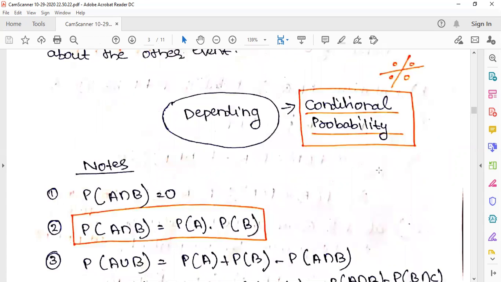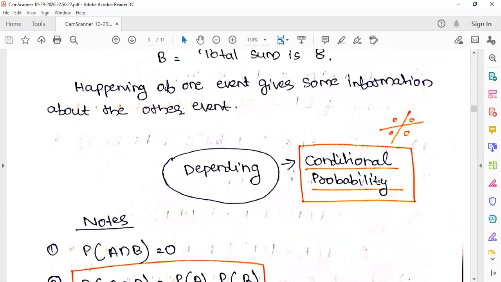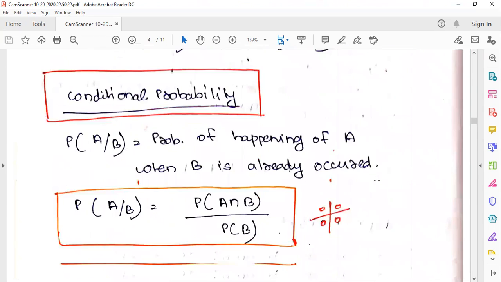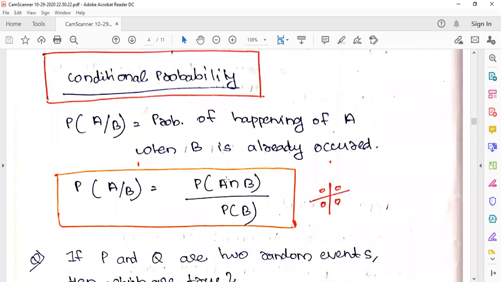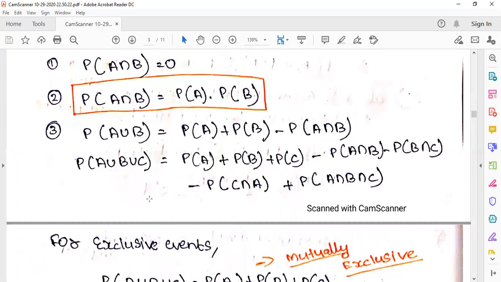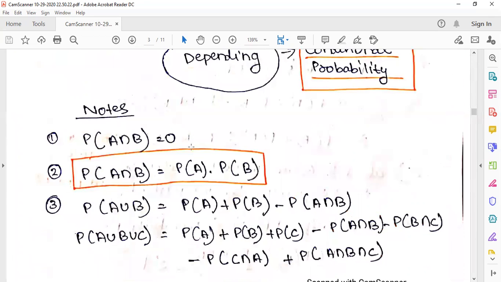Conditional probability means the probability of happening of A when B has already occurred. Since B has already occurred, B will be the denominator. So the formula is probability of A intersection B divided by probability of B. That is the probability of happening of A when B has already occurred.